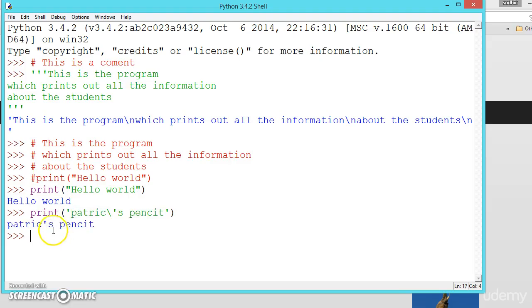So this is the output. If you want to print the double quotation, because whatever we write inside double quotation is treated as a string, there is an escape sequence for that. This is the backslash and the quotation.